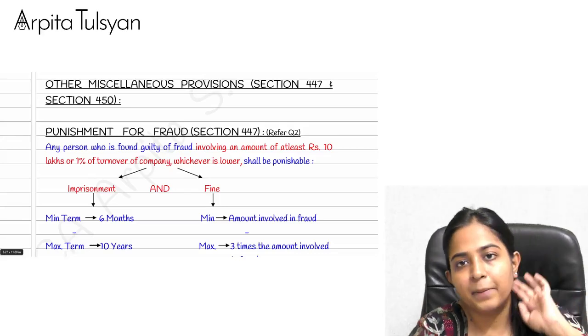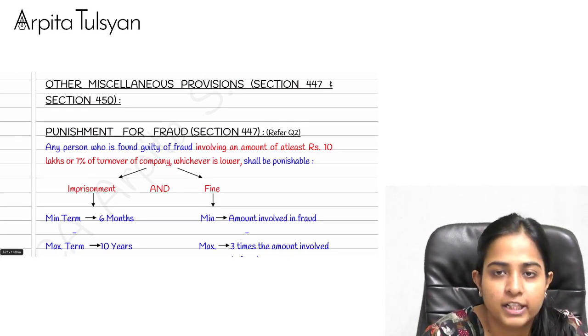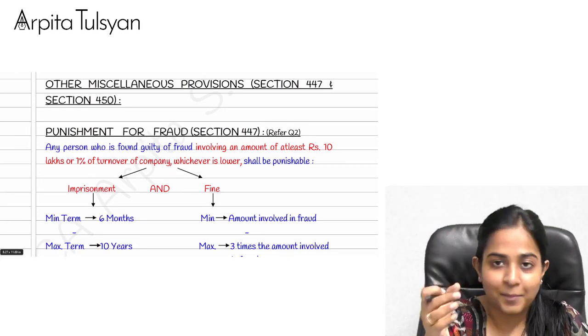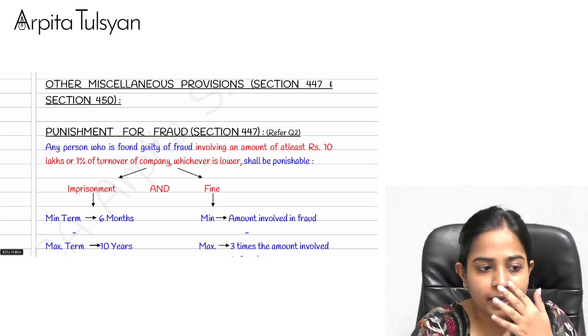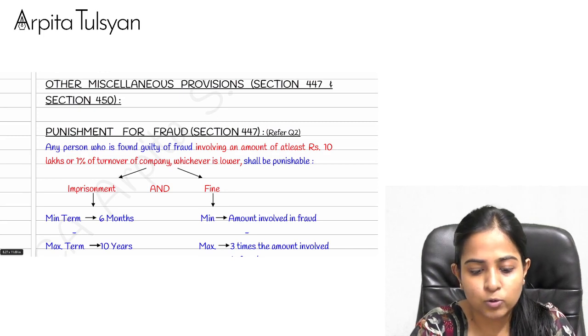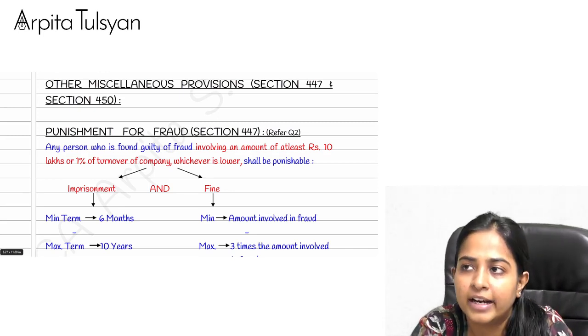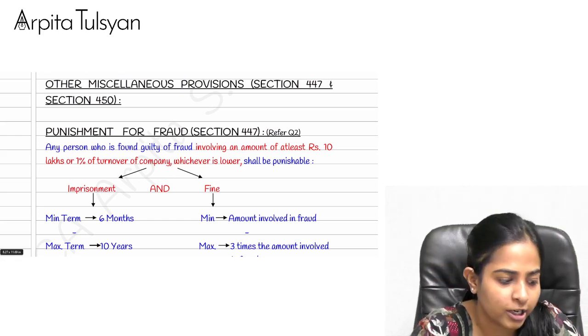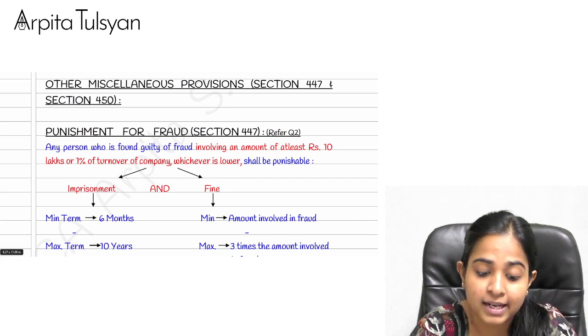With the second part, that is talking about the punishments that we have got in this particular chapter. The provisions relating to punishments in this chapter: only two sections are there. One is section number 447 and the other one is section number 450. Both the sections are simple and both are important as well.